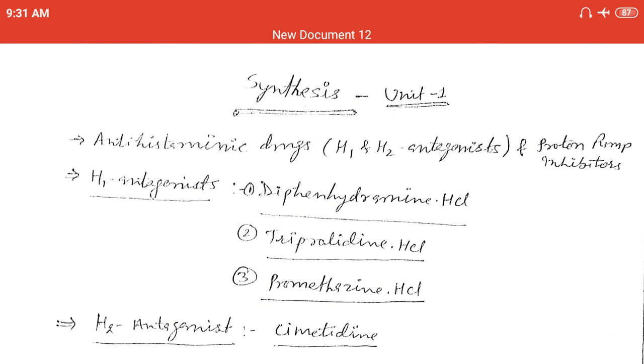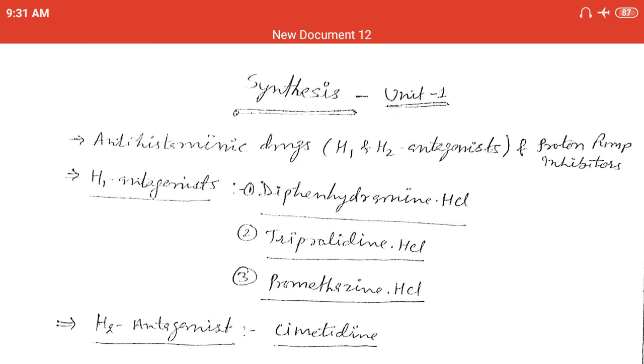Today we are discussing the synthesis of some drugs belonging to Unit 1, especially the category of antihistaminic drugs. As we have classified, antihistaminic drugs may be classified into two categories, H1 antagonists and H2 antagonists.